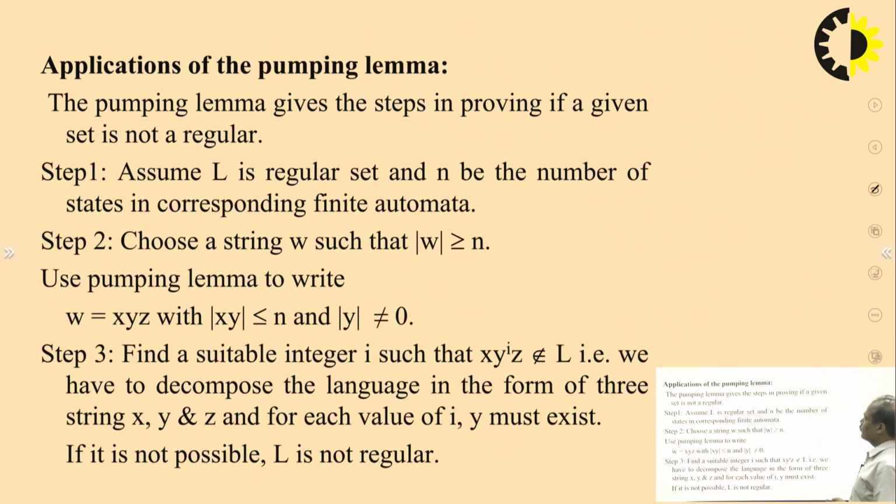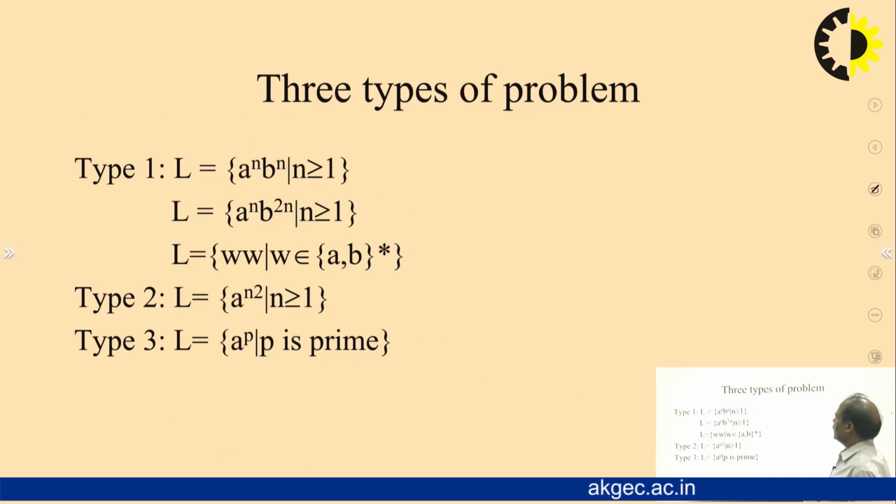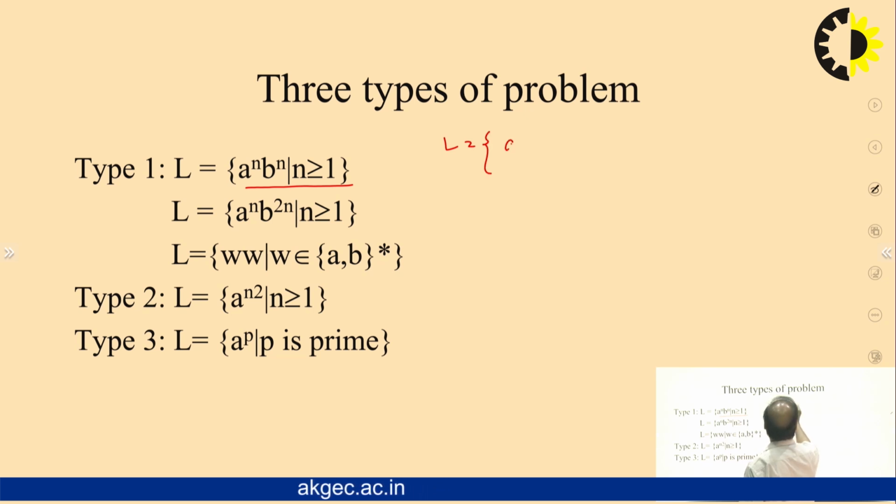Okay. So what is the pumping lemma? As I told you, it is used to show that a language is not regular. We are going to use the contradiction approach. Let us have one example: show that L = a^n b^n is not regular.